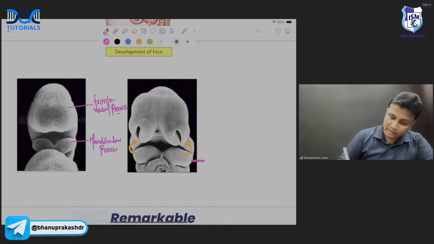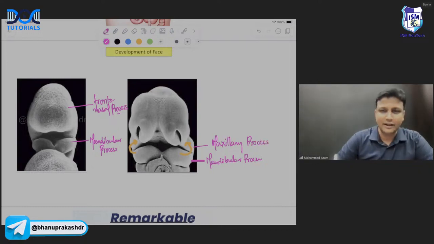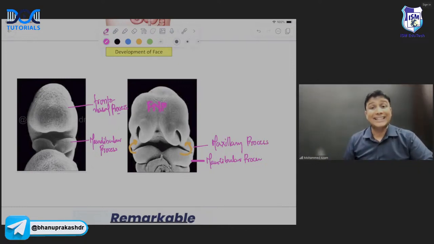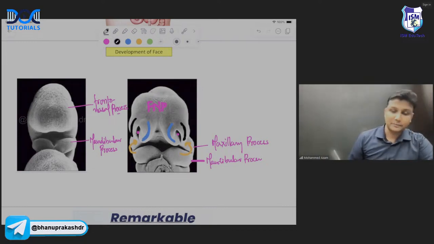So this one here will be the mandibular process. And this one here will be the maxillary process. थोड़ा ना नाम आराम से लिखते हैं सर, क्योंकि once you write down the names here very clearly, after that it becomes very easy. Now this one here will be the frontonasal process. And that frontonasal process will have the nasal pit. And on either side of this nasal pit, there will be the medial nasal process here and the lateral nasal process here.